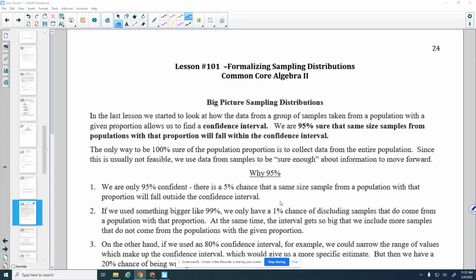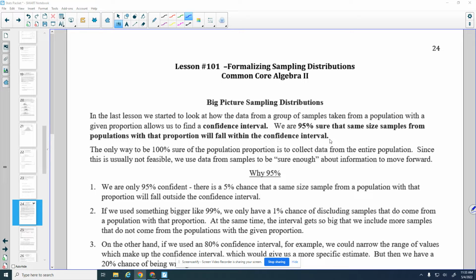So in the last lesson, we were looking at these sampling distributions created from taking samples from a population. It says in the last lesson, we started to look at how the data from a group of samples taken from a population with a given proportion allows us to find a confidence interval. We are 95% sure that the same size samples, so if we're taking samples of 30, another sample of 30, from populations with that proportion will fall within the confidence interval.